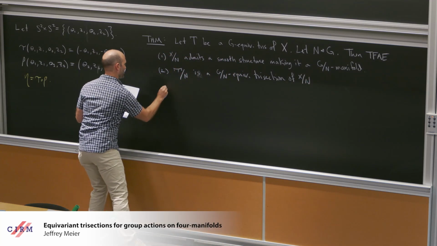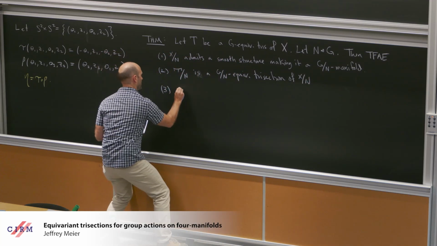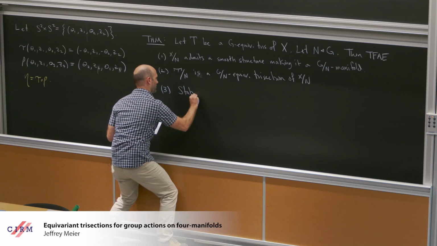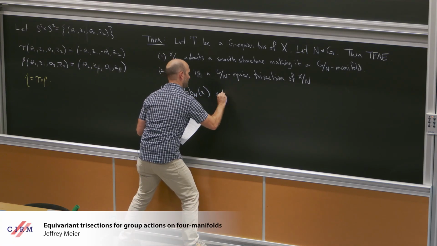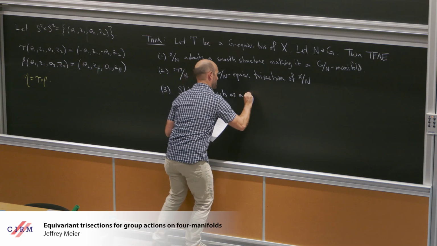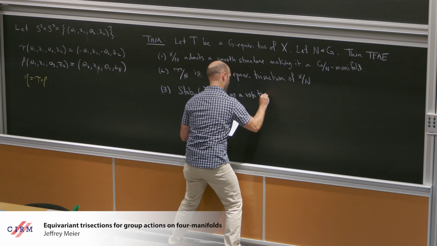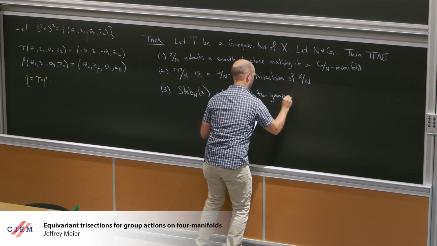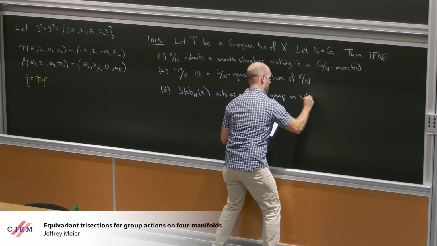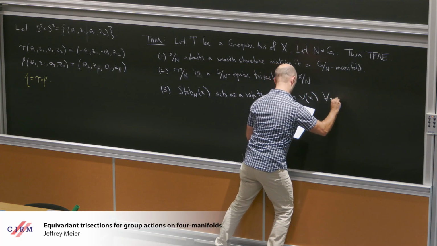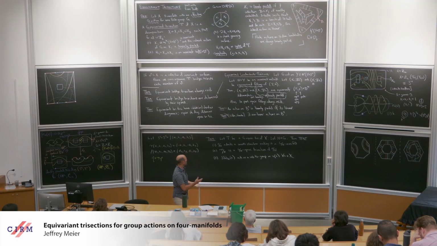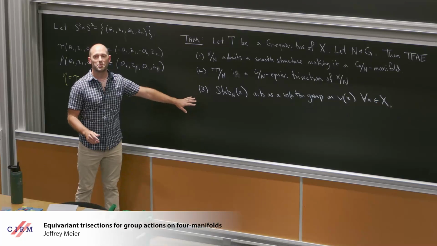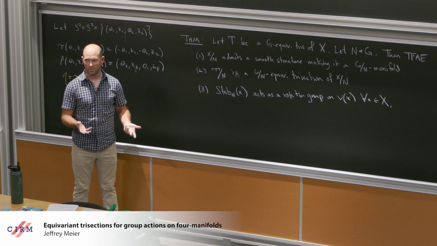And all of this happens if and only if the stabilizer of N of every point acts as a rotation group on the neighborhood of x for all x in X. Okay, so these conditions can also be verified from the trisection diagram.